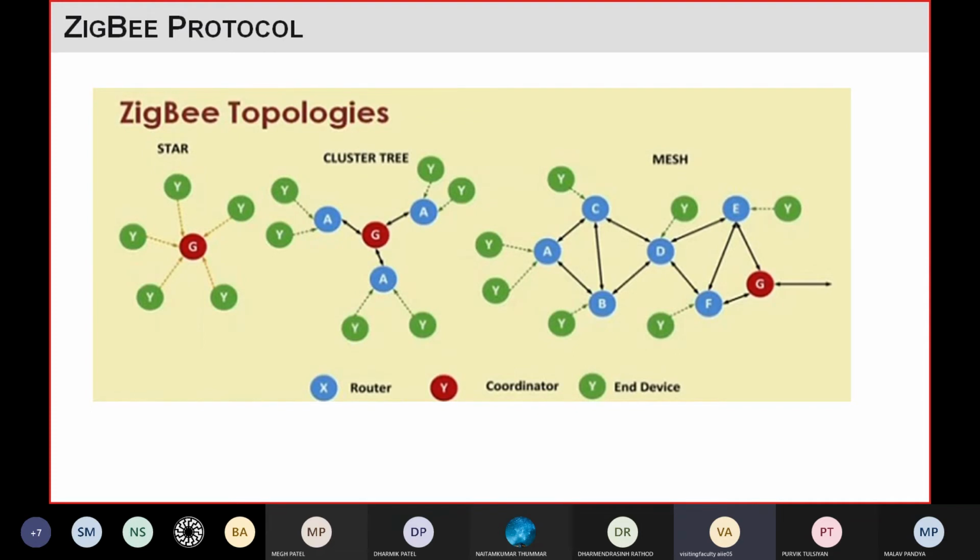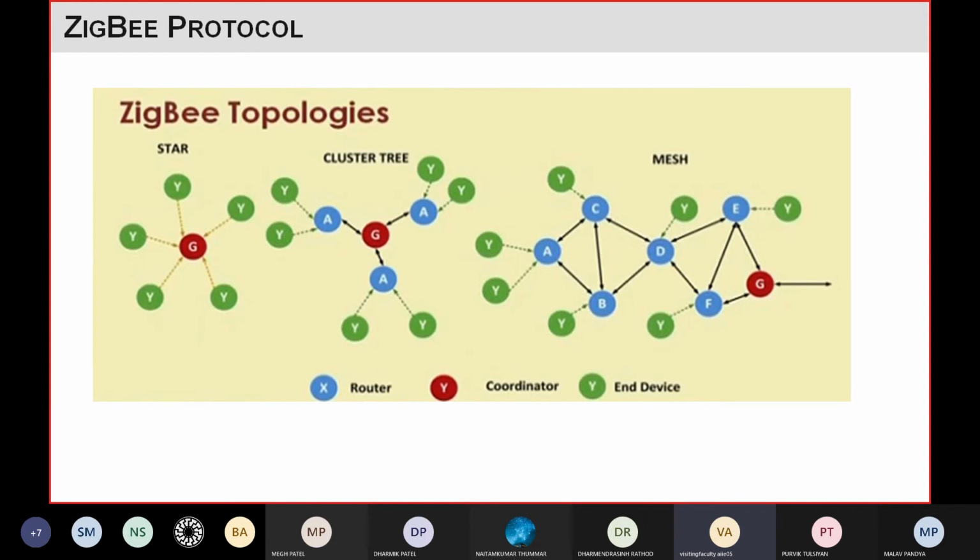Whenever you want to communicate between two different networks, the communication will happen through the gateway, or through the coordinator, right. When you want to transfer data inside the network, you have to do that through the router, right. So you can see the blue one and the green one, they are the end users, so they are able to just receive data from or send data to the router only, right.